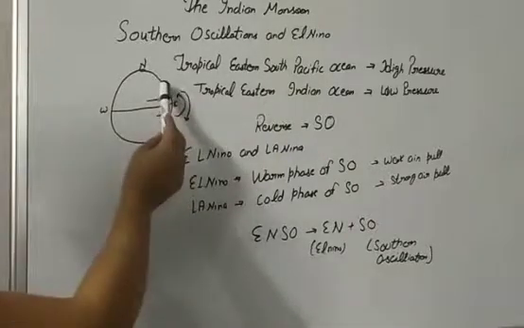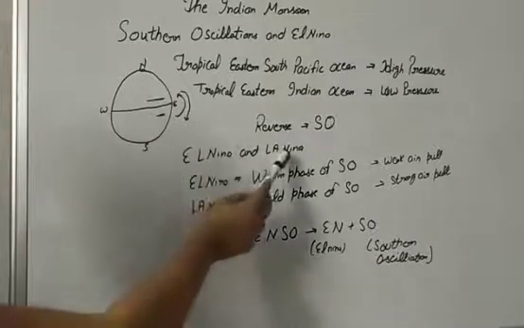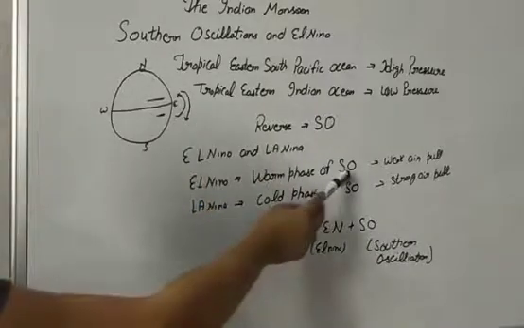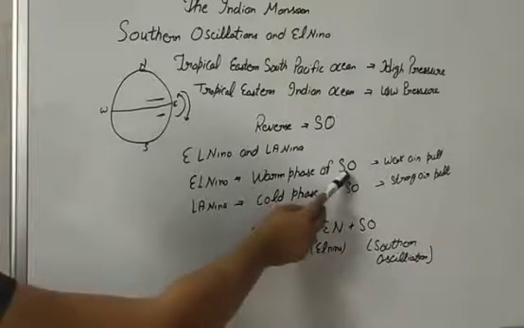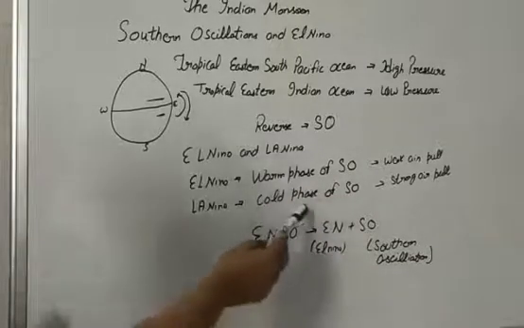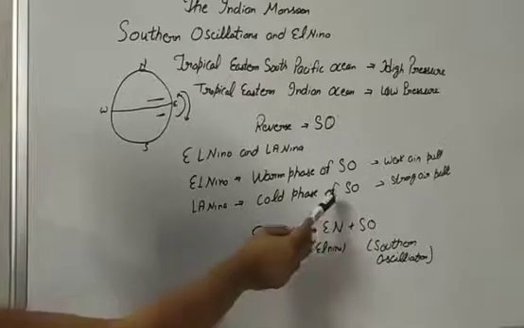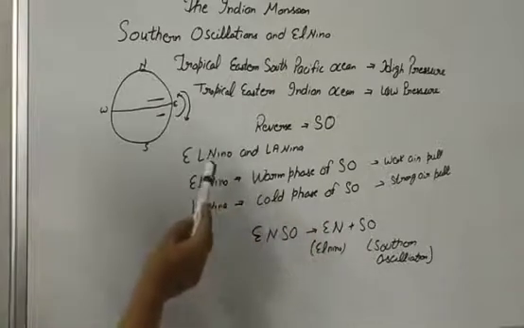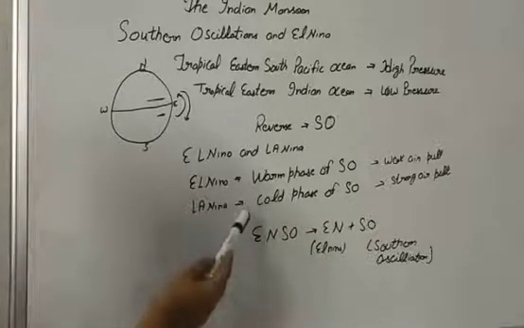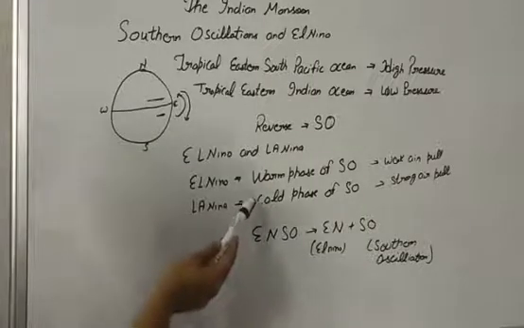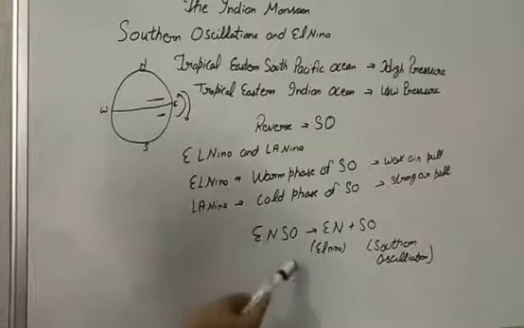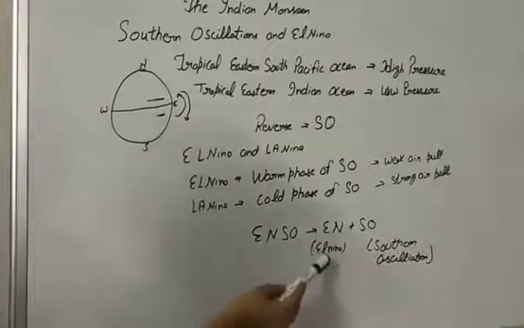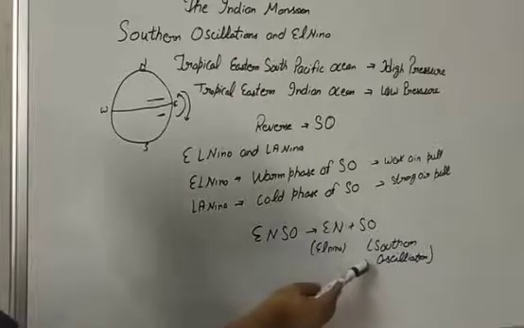El Nino and La Nina are the two opposite ends of the Southern Oscillation. El Nino is the warm phase of the Southern Oscillation and La Nina is the cold phase. These deviations from normal surface temperature can have large scale impact not only on ocean processes but also on global weather and climate. This climate event is known as ENSO. EN means El Nino, SO means Southern Oscillation.